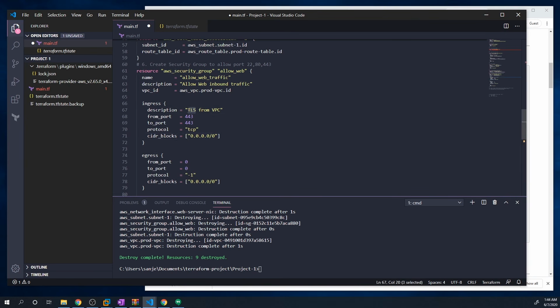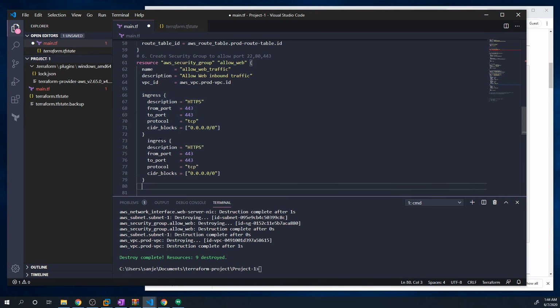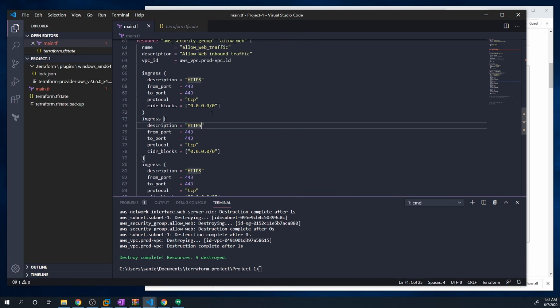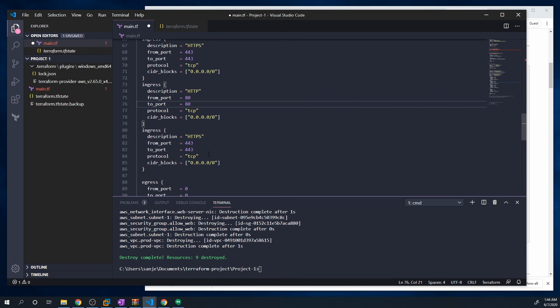And so this is actually technically for HTTPS traffic. I'm just going to call it that. And what we want is not just HTTPS, but we also want port 80 and port 22. So we can just copy this ingress rule and paste it a couple of times. I'm going to hit save just so it formats it. And this is going to be HTTP, and HTTP resides on port 80. TCP once again, so all web traffic is TCP. And then we want it from any IP address.